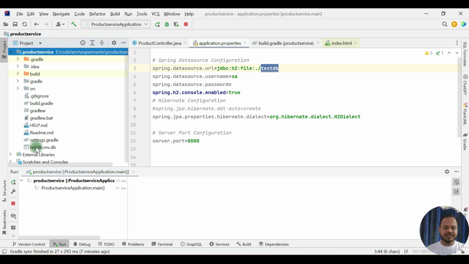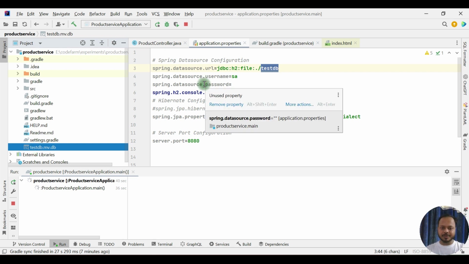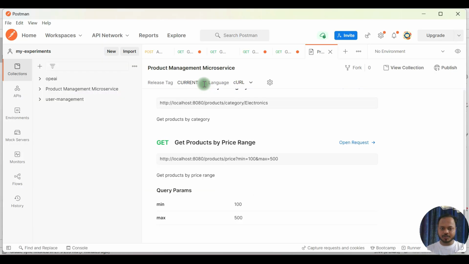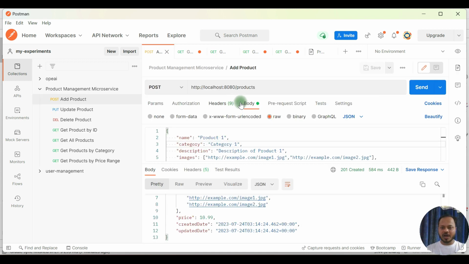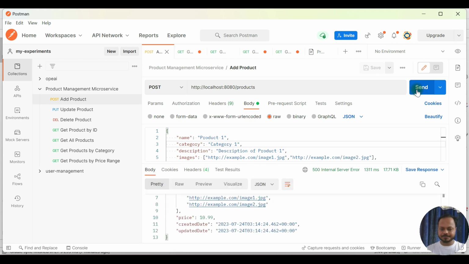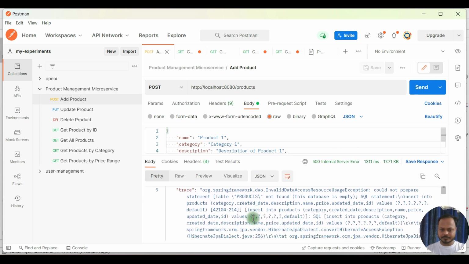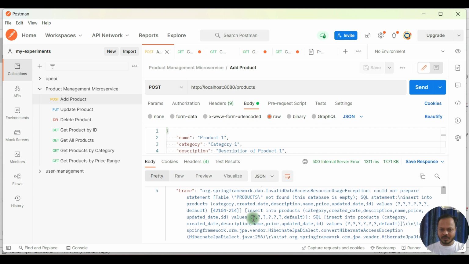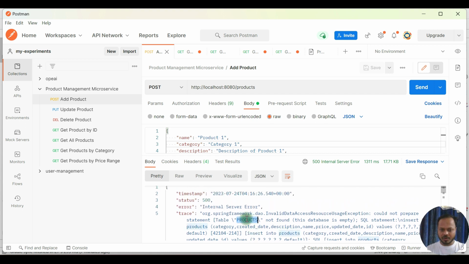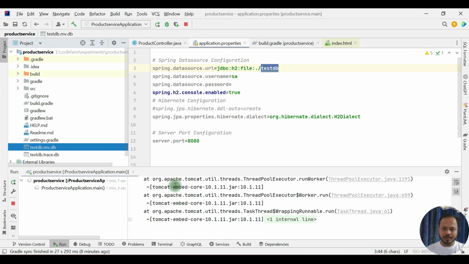You see, the testdb.mv.db file is created. So now interact with Postman. Go to Postman. We have this post. I'm going to make a couple of calls here. So product 1. Table products not found. Why?